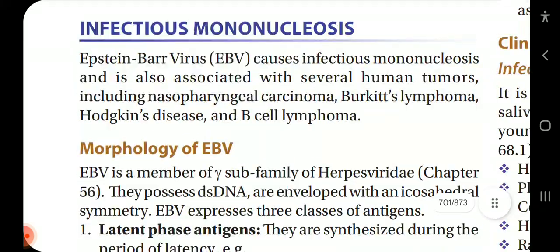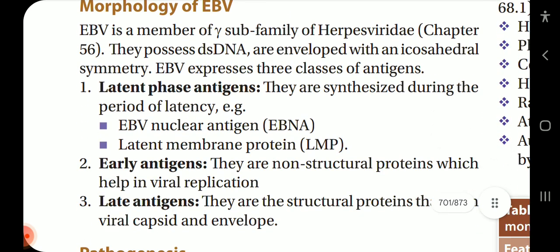Infectious mononucleosis. Epstein-Barr virus causes infectious mononucleosis and is also associated with several human tumors including nasopharyngeal carcinoma, Burkitt's lymphoma, Hodgkin's disease, and B-cell lymphoma. Morphology of EBV. EBV is a member of gamma subfamily of herpesviridae family. They possess dsDNA, are enveloped with an icosahedral symmetry.